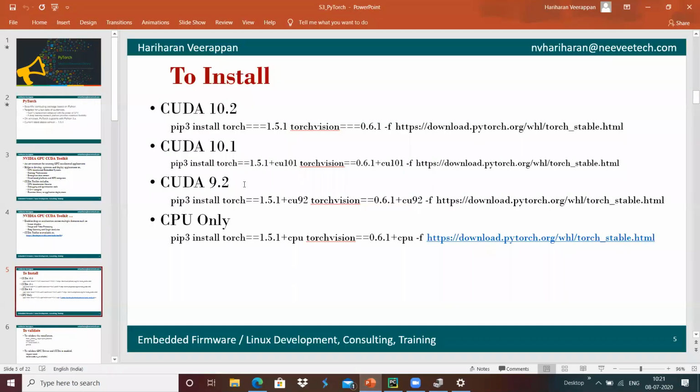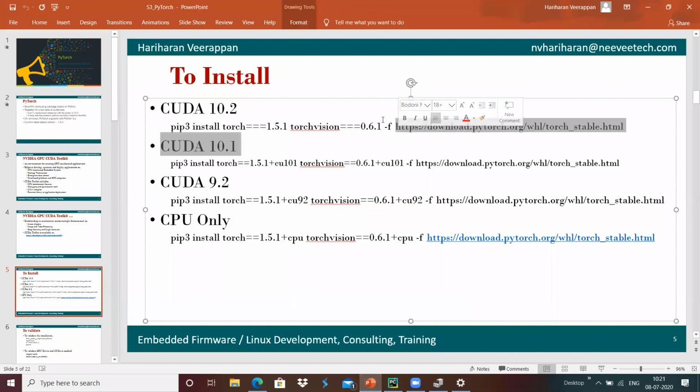and if you have installed the CUDA toolkit 10.2, then you can use pip3 install torch==1.5.1, which is the latest stable version, and torchvision, with this command, basically. And if you have already installed an earlier version of CUDA, like 10.1 or 9.2, in your system, then you can use these two commands to install PyTorch according to your CUDA environment.